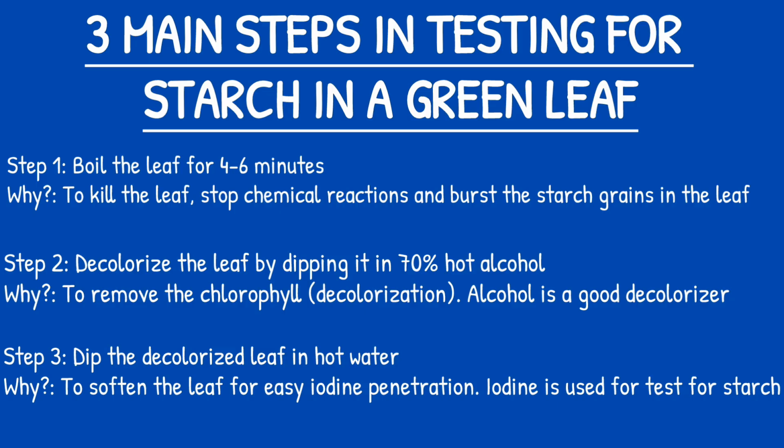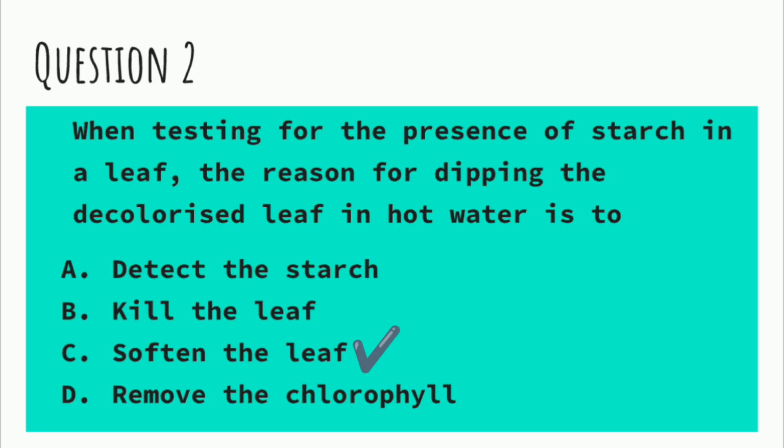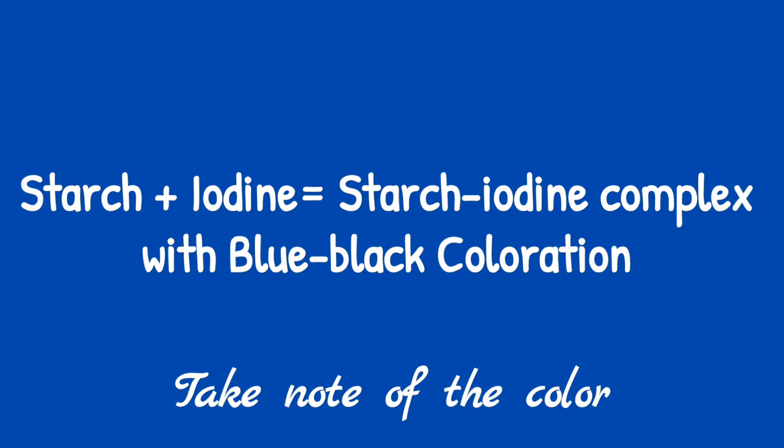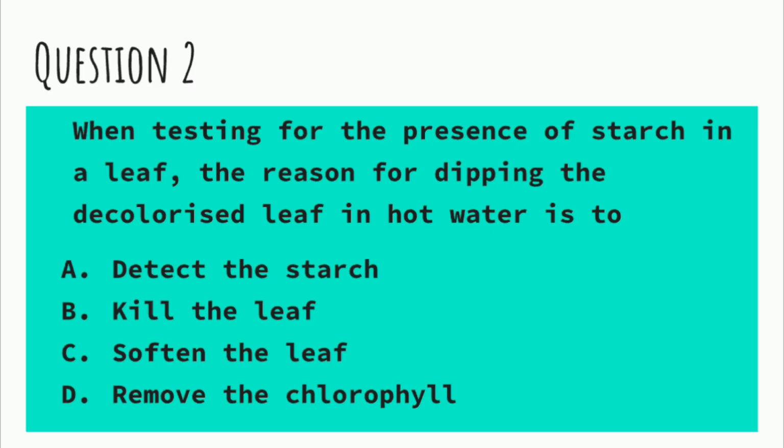And that's why C is the answer here. You are softening the leaf. And in softening the leaf, by the time you apply the iodine, it reacts directly with the starch, and we have a blue-black coloration. Please note that coloration, blue-black coloration. This coloration means that starch is present in that leaf. So C is the correct answer.